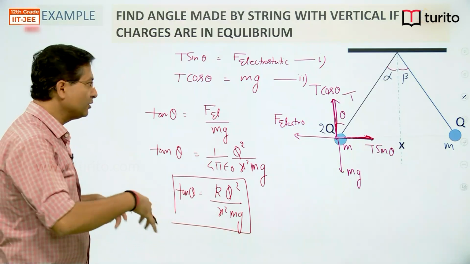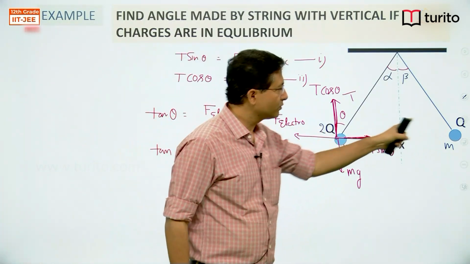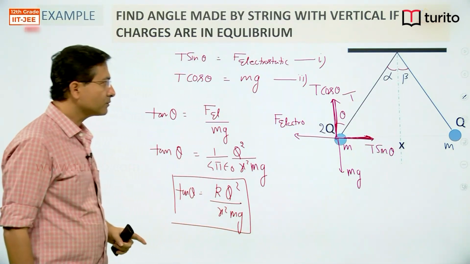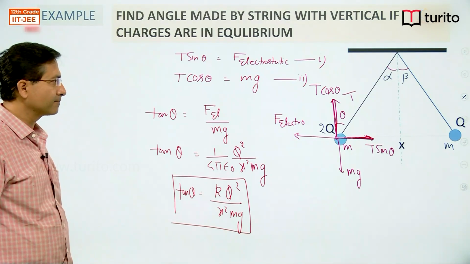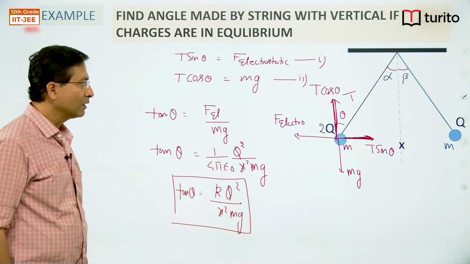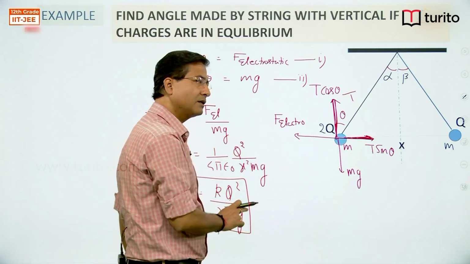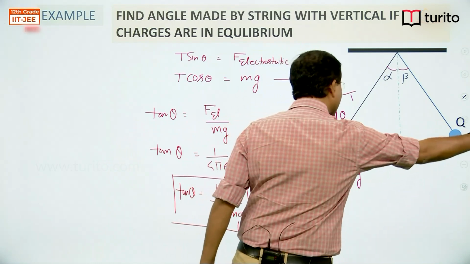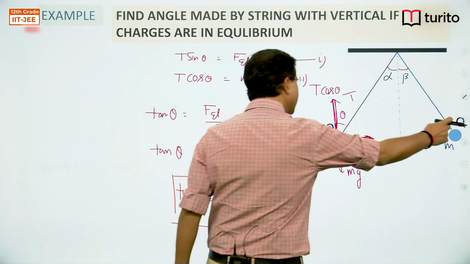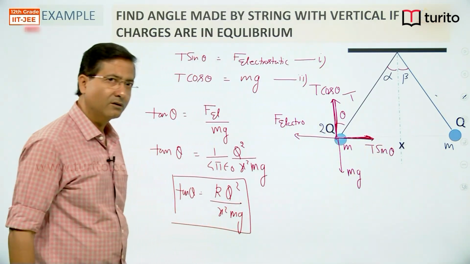So, a new problem with a small change: this is q, this is 2q, and I am asking which angle will be more. Look at the free body diagram. Whatever I am drawing for this mass, an equal and opposite electrostatic force will be acting on this. Similarly, the tension in the string is T and here mg.